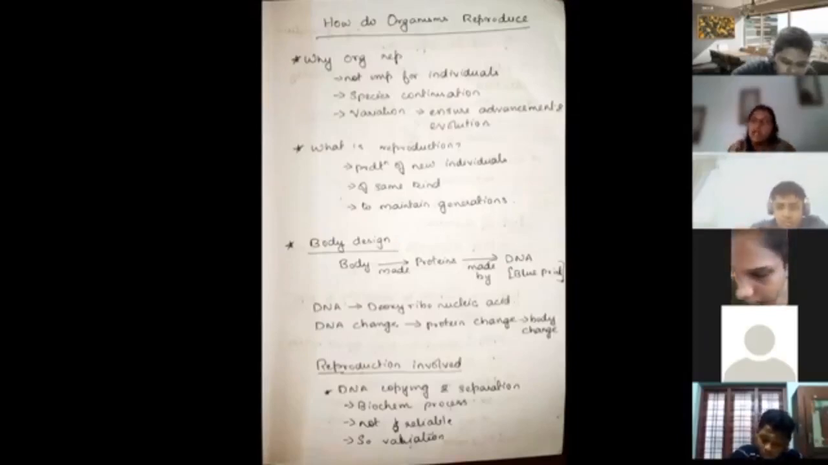Now, why is reproduction important? Is it important for individuals? It is not important for individuals. It is important as far as the species is concerned. It is important for the species. Why? The species has to continue. The first reason why reproduction is important is species continuation.